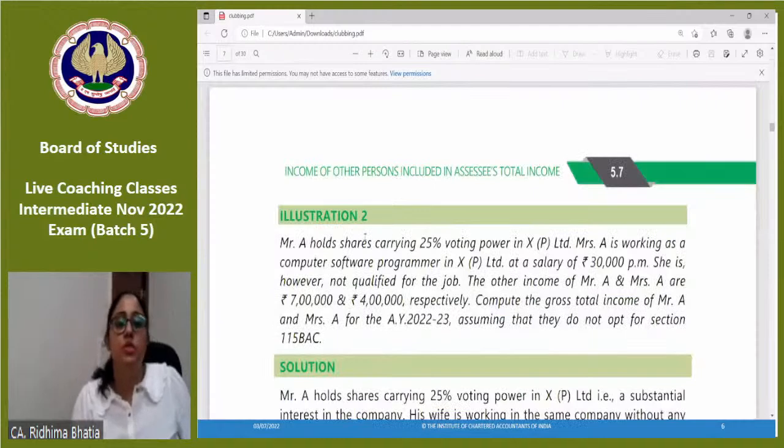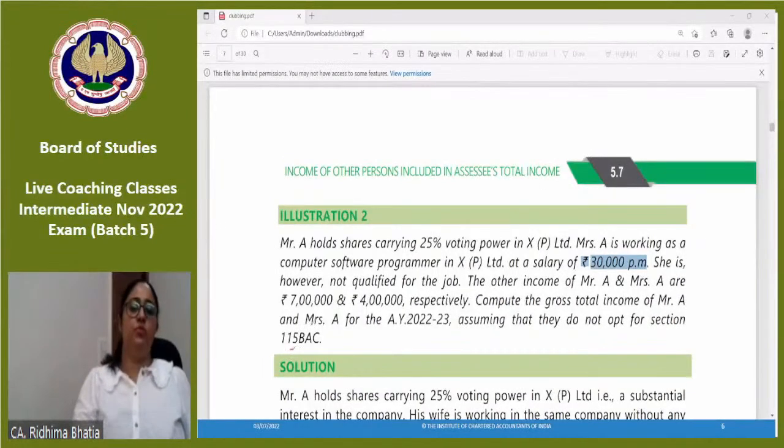Mr. A holds shares carrying 25% voting power in X Private Limited. Mrs. A is working as a computer software programmer in X Private Limited at a salary of 30,000 per month. She, however, is not qualified for the job. The other income of Mr. A and Mrs. A are 7 and 4 lakhs respectively. Compute the gross total income of Mr. A and Mrs. A for the assessment year 2022-23, assuming that they do not opt for Section 115BAC. This is not important.